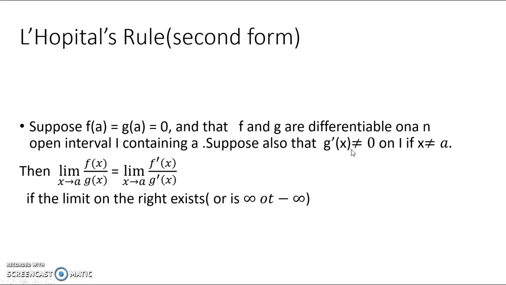Suppose also that g dash x is not equal to 0 on I if x is not equal to a. Then limit x tending to a, f(x) by g(x) equals limit x tending to a, f dash x by g dash x, if the limit on the right exists or is infinity or minus infinity.